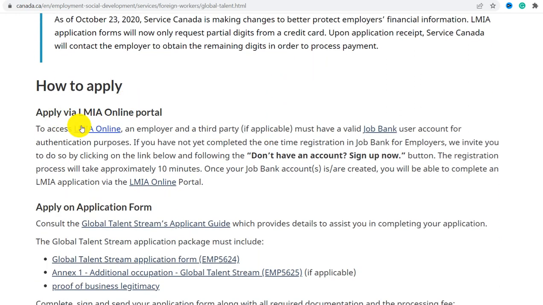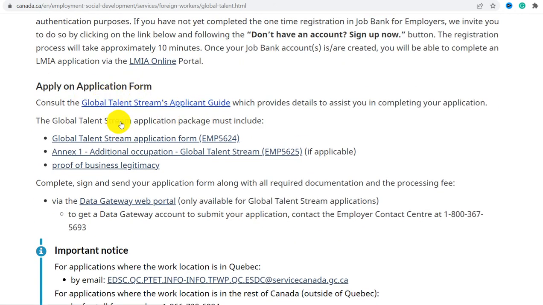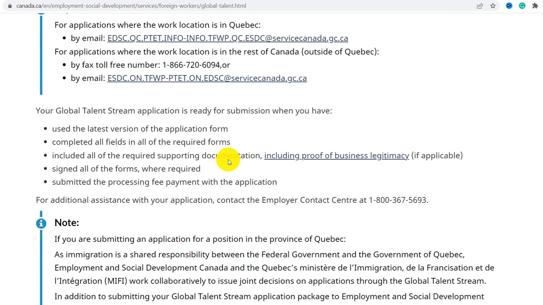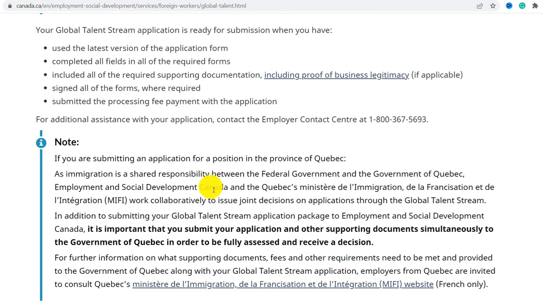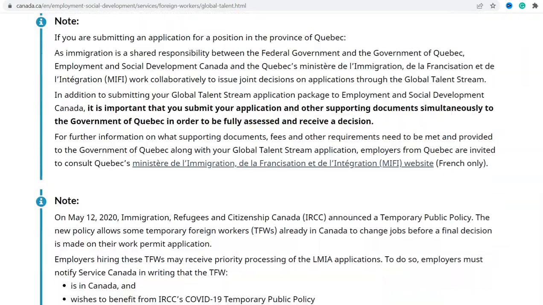How to apply in the LMIA applications portal, that we already discussed this part. How to sign up an LMIA application, job bank, everything. Apply on application forms, the global talent stream applicant guide. This also we have discussed in detail. And then important notice, they have given the email ID and the contact details, toll free number, so you can call them directly and ask them if you have any suggestions or doubts. And how to create a global talent stream application form, the same way how we have created GCKey, same thing. So that's all about the